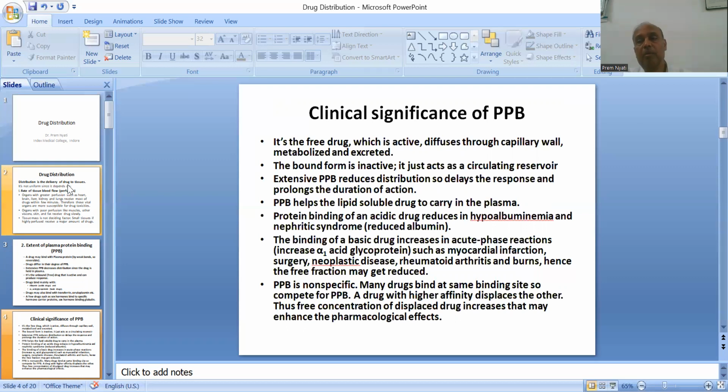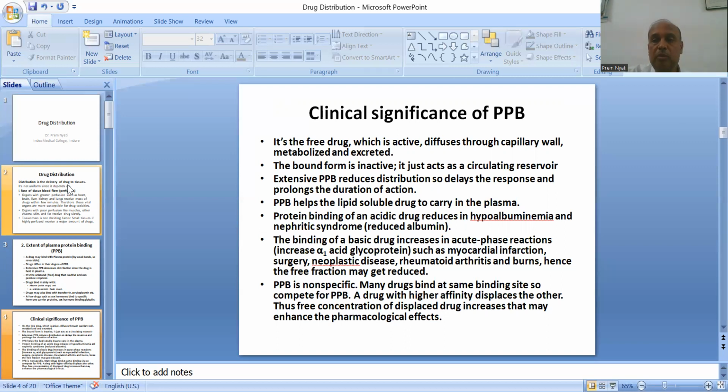The binding of a basic drug increases in acute phase reactions since there is an increase in alpha-1 acid glycoprotein. So in conditions like myocardial infarction, surgery, neoplastic disease, rheumatoid arthritis, and burns, the free fraction may get reduced because the protein responsible for binding is increased.